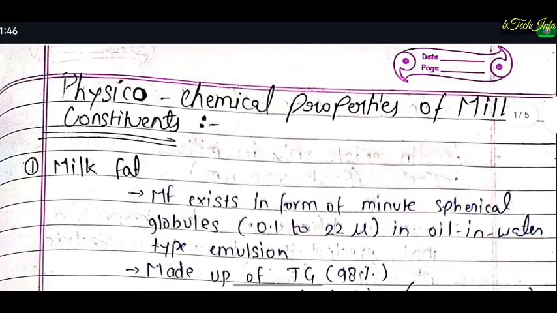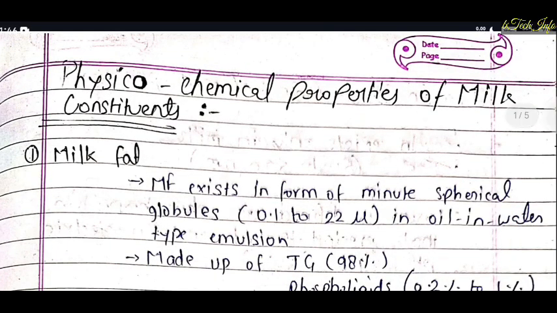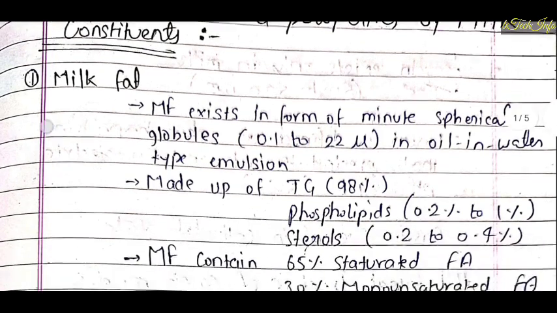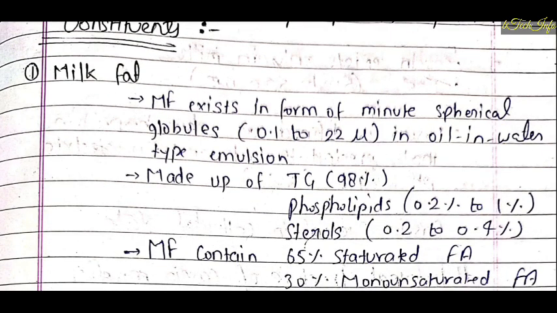Hello everyone. Today our topic is physico-chemical properties of milk constituents. First one is milk fat. Milk fat exists in the form of minute spherical globules from about 0.1 to 22 micron in an oil in water type